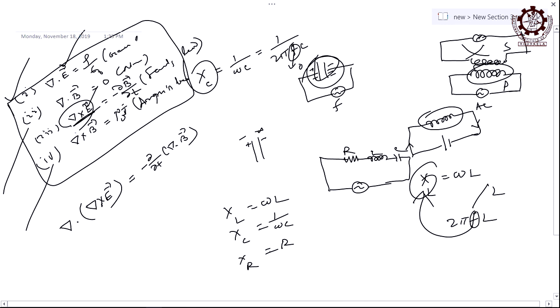So, ultimately you see, the left hand side, divergence of curl, is all the time 0, and this is also 0, you know. So, is it valid or not? Divergence of curl is all the time vanishing, 0, and this is also 0, del dot B is 0, right. So, it is applicable for both and it is true.